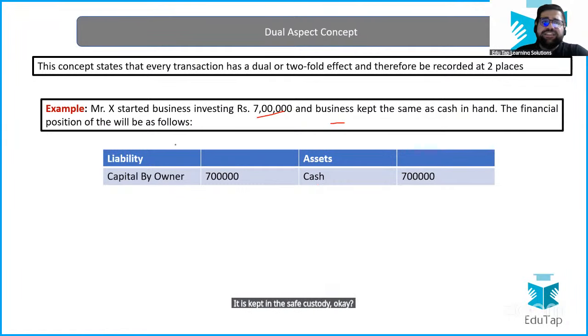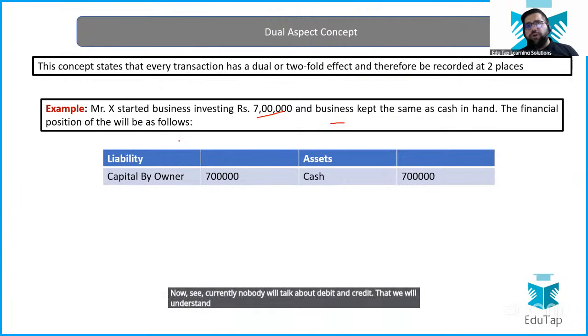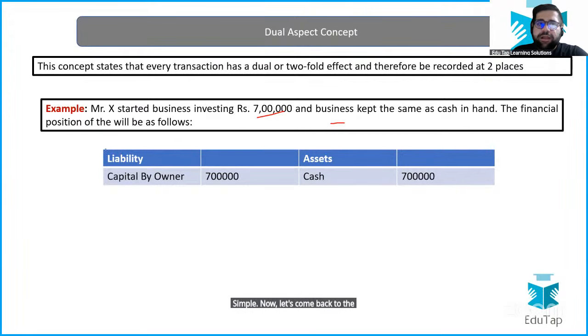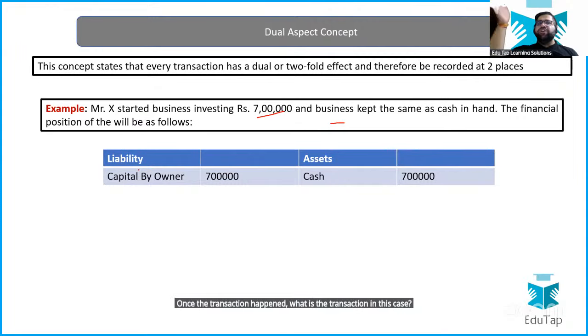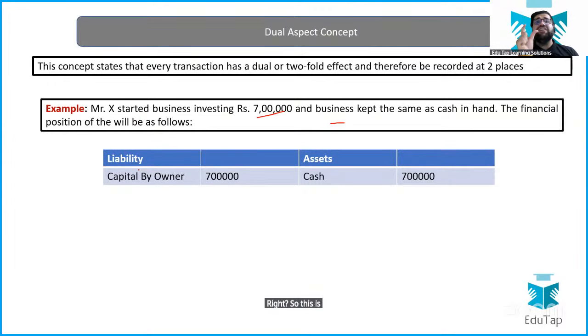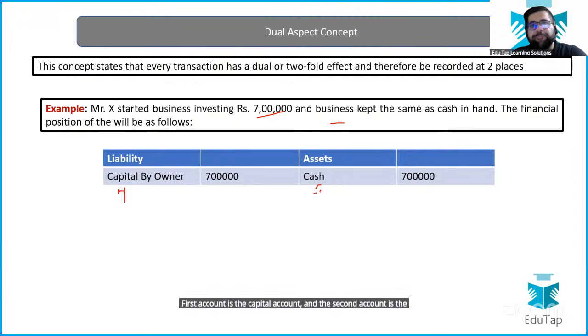Okay. Now see, currently nobody will talk about debit and credit. That we will understand in tomorrow's morning class. Simple. Now, let's come back to the topic. Once the transaction happened, what is the transaction in this case? Mr. X contributed some capital in the company. So this is a transaction, an economic event, so I will do the recording. What is the value? 7 lakh. So what are the two accounts which are getting affected? First is the capital account and the second is the cash account.